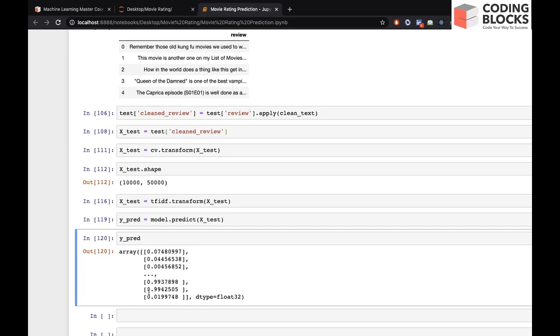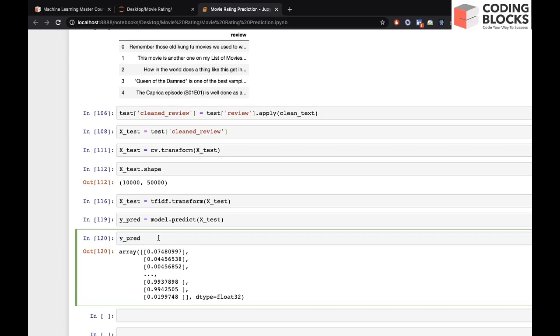So this probability says it has a 99% probability that this review will be class 1, which means this review will be positive. This probability says this review has a 7% probability of being positive, so it means it will be a negative review, obviously. So what we can do is, all the probabilities that are greater than 0.5, we can say those reviews will be positive.